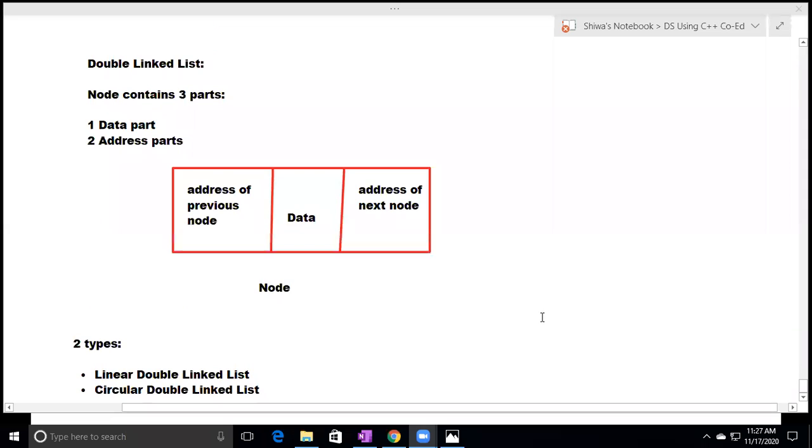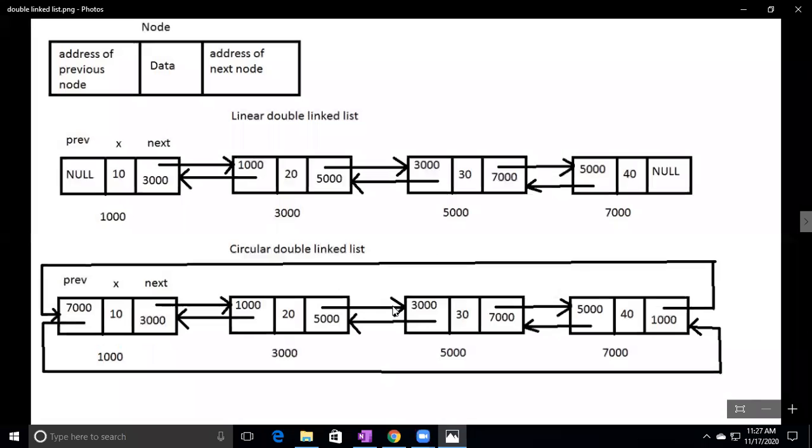In the single linked list, two types are there: linear single linked list and circular single linked list. In the double linked list, two types are there: linear double linked list and circular double linked list. Okay, so now I'm stopping the session here.